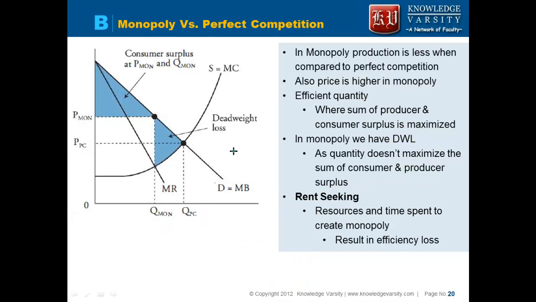So what we see is a concept of rent seeking. Now what is rent seeking? In rent seeking, we say that the resources and the time are spent to create the monopoly. The companies are thinking how to charge a higher price, and the time and resources are spent on this, rather than thinking how to reduce the deadweight loss, how to increase the efficiency. So in case of rent seeking behavior, the efficiency is lesser, and we have a deadweight loss in the economy.